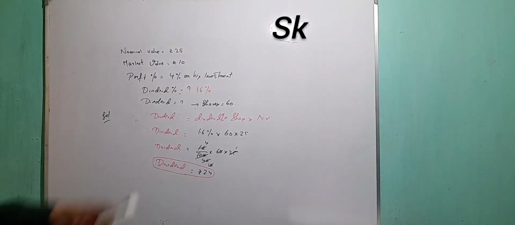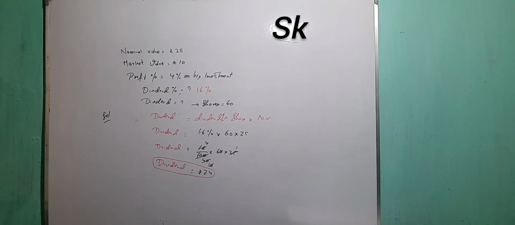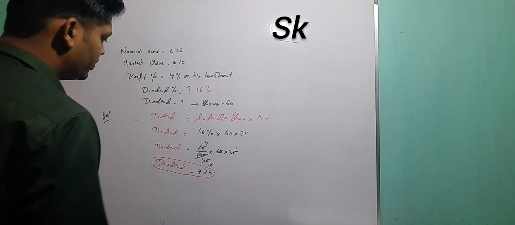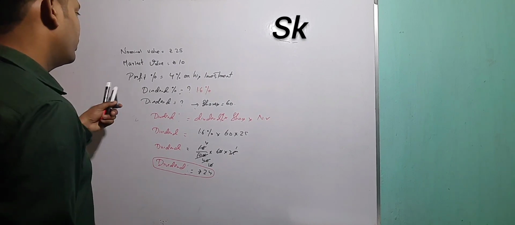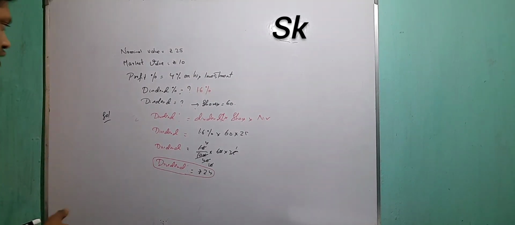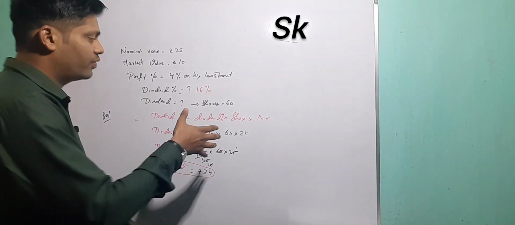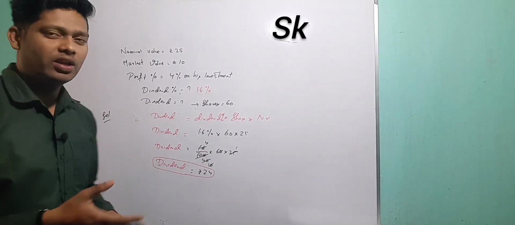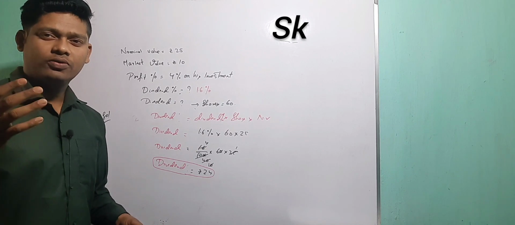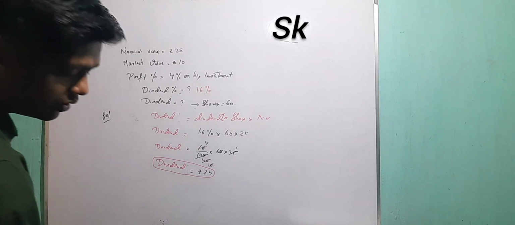Simple. Previously you have to find the dividend percentage, and after getting the dividend percentage we find the dividend value. What was the easy question? As I told you, when they give you the profit percentage, assume that you have to use the formula I have written. If not, we will go for another formula, but when it's working, why would I go for another formula and make it complicated? So, let's get into the next question.